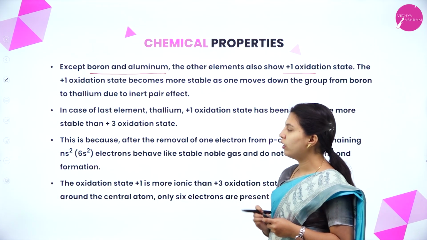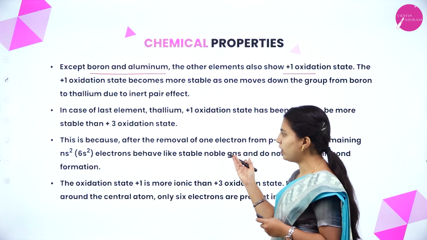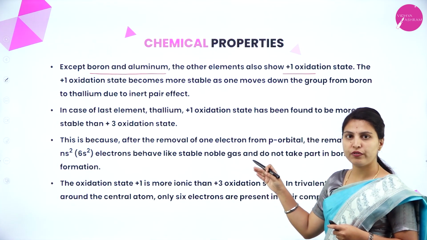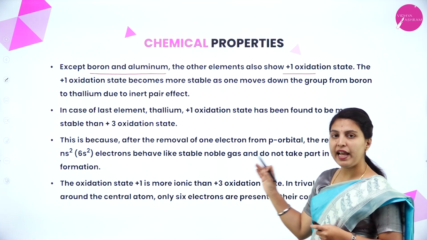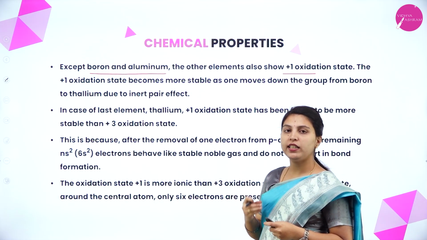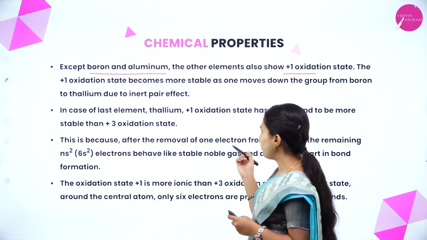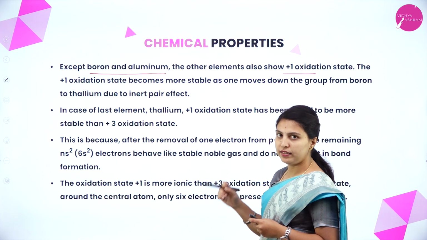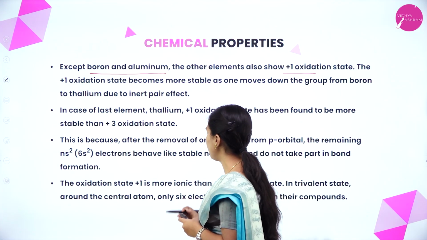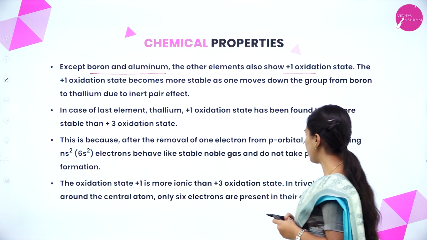Why does this happen in thallium? Because after removal of one electron from the valence shell, it attains a complete or noble gas configuration. So +1 is more stable than +3. The oxidation state +1 is more ionic than the +3 oxidation state.